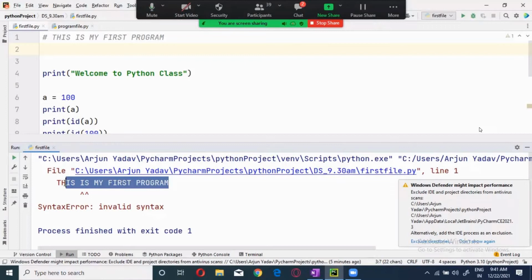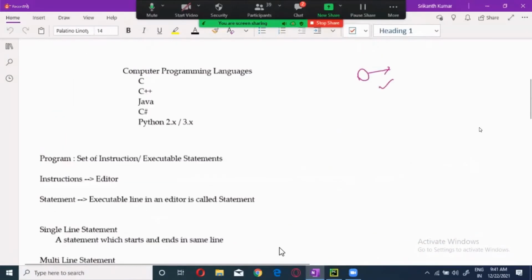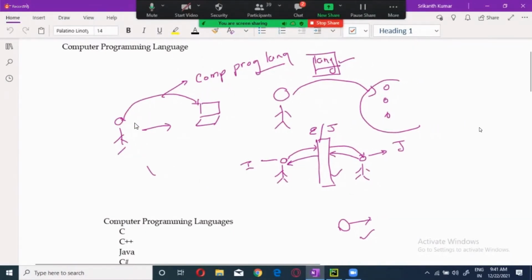If I want to communicate with you, what language am I using? English. You know English and I know English, so it is not a problem at all. I'm communicating with you all without any problem. Now I'm communicating with the computer over here, so what language am I using? A computer programming language.